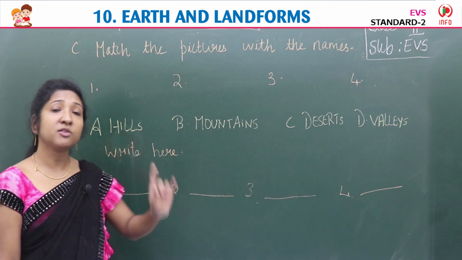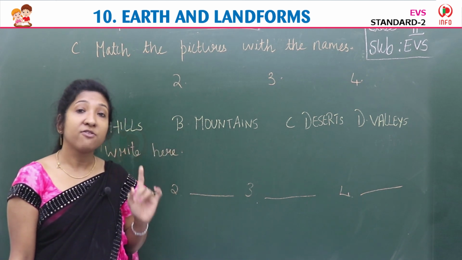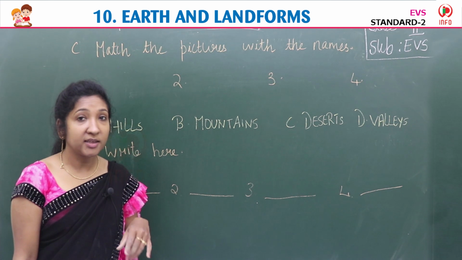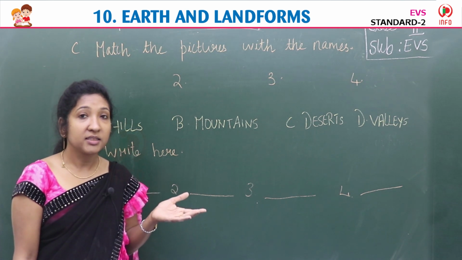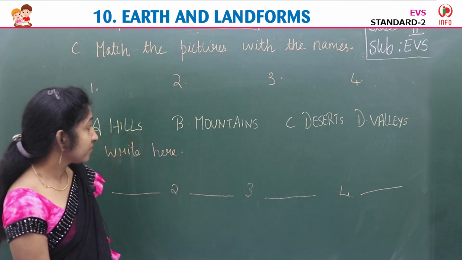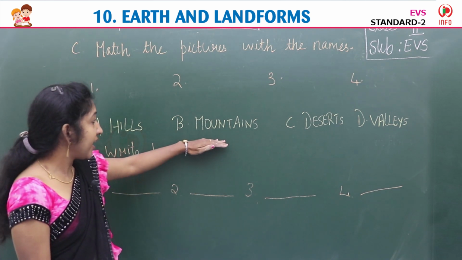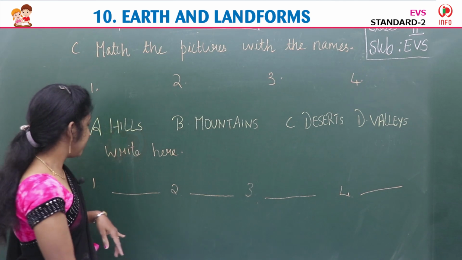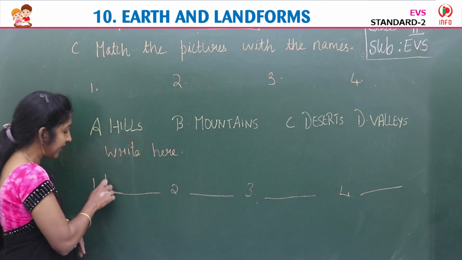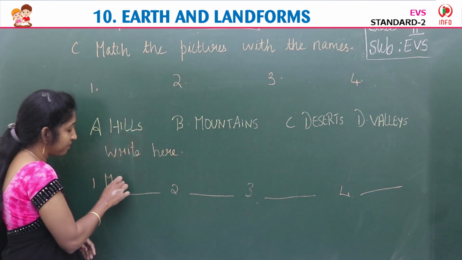Okay. So see the first image, children. Which image have they shown there? Yes, it is a mountain, isn't it? Or we say mountains. So number 1, here you have to write mountains.